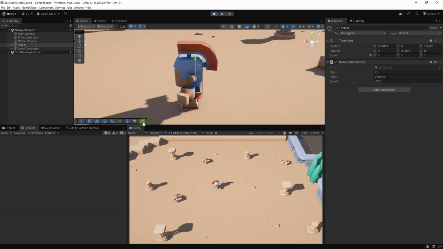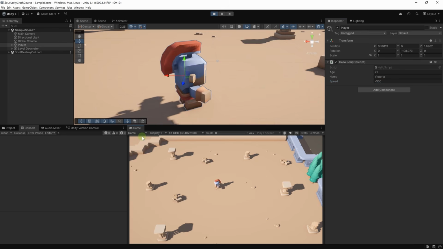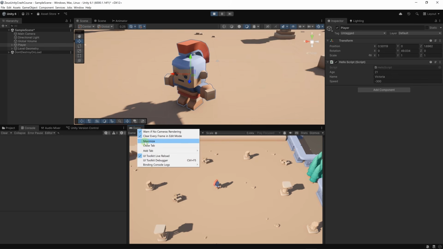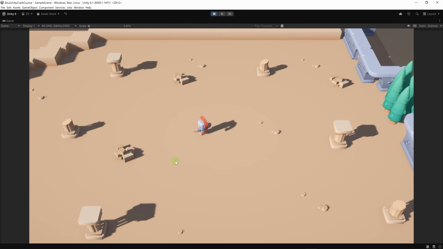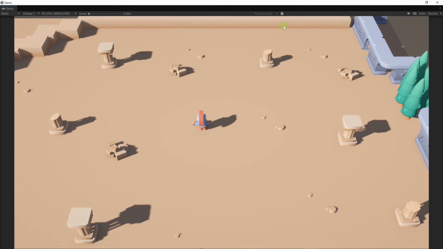And for the game window, now that something is happening, finally, something is happening on the game screen, we can right click here and maximize the game view. This gives you an opportunity to see your game in a bigger window. And of course, if you have multiple displays, for example, if you have a second screen, you can even undock this game window and have it as a standalone window on your second screen like this.